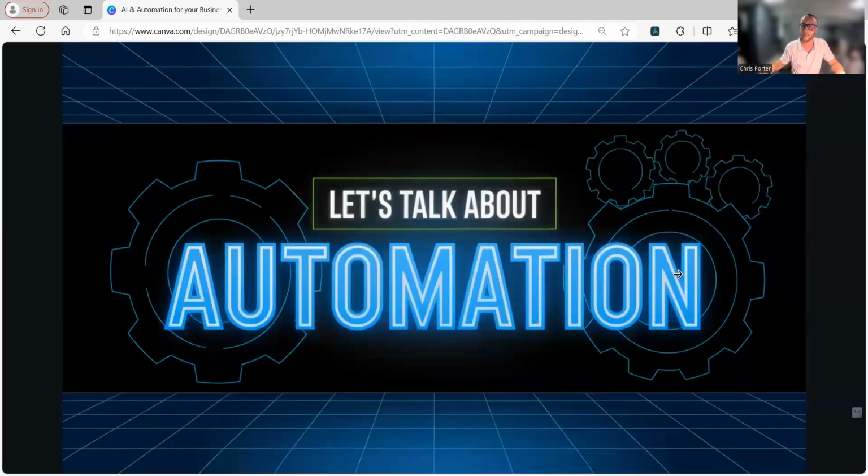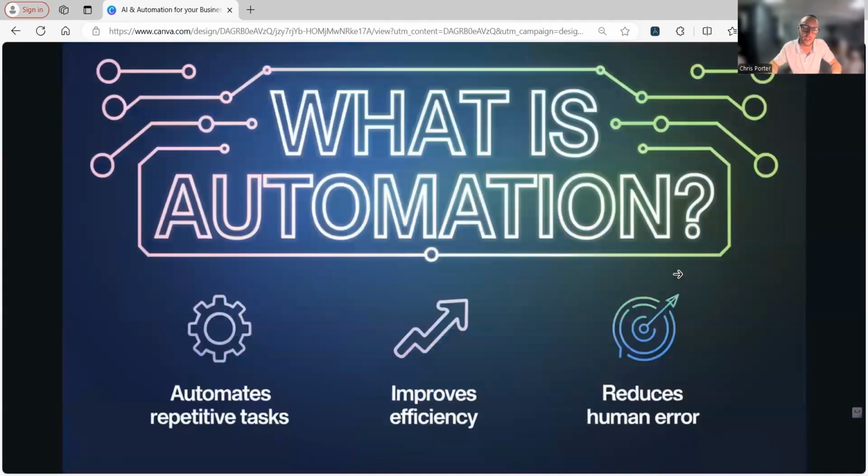So here we go. Into the next segment of this presentation, we're going to talk about automation, right? So let's talk about automation. Automation's been around for a long time, actually. A lot of people get confused about AI and automation. They think it's the same thing. It's really not, okay? Back in the day, you'd have to set up variables and pull from a data source, and everything would be really structured and would take a while to build out. Automation automates repetitive tasks.